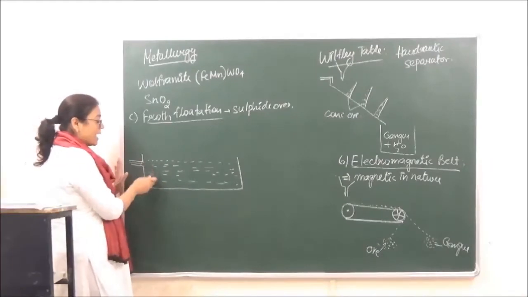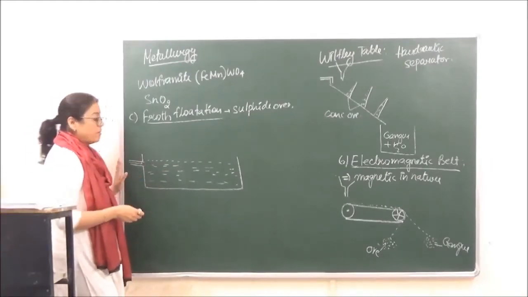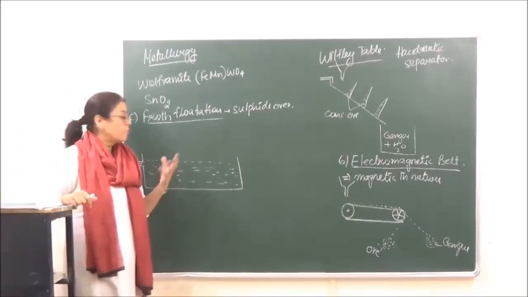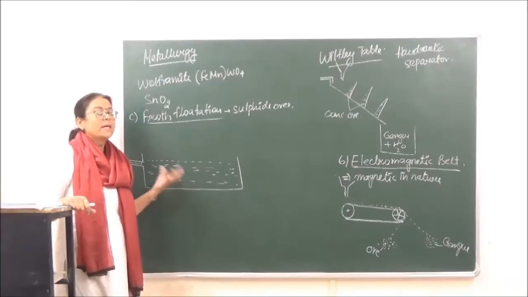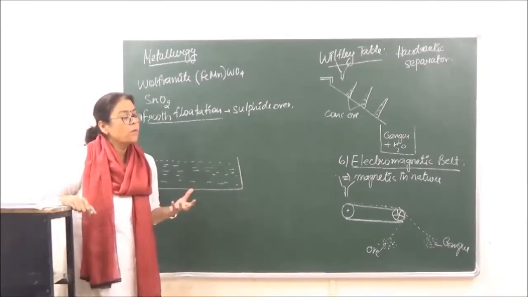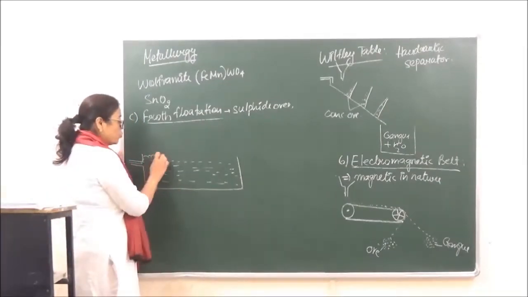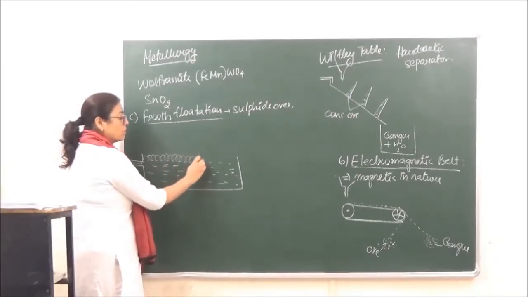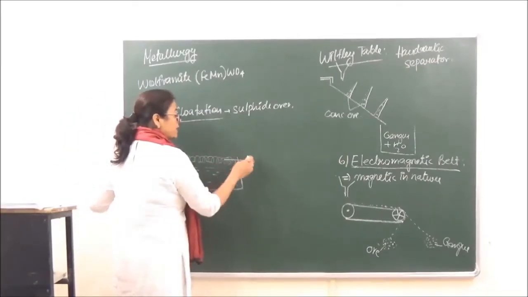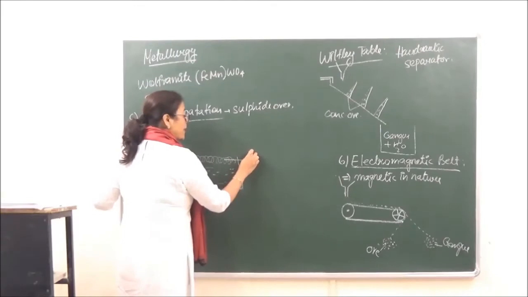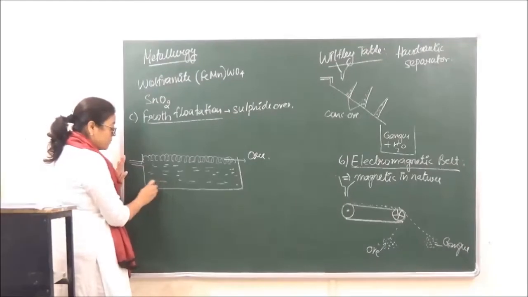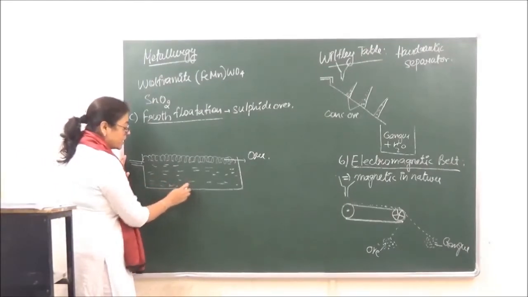Now as soon as air is going to flow inside this trough, there is going to be a lot of agitation, and as a result there is going to be froth which is developed. Okay? Now it is said that the ore particles are lighter. So because the ore particles are lighter, they are going to be concentrated at the froth which comes on the top, right? So here we are getting the ore in the froth. Okay? And the gangue particles being heavier, they start settling down.